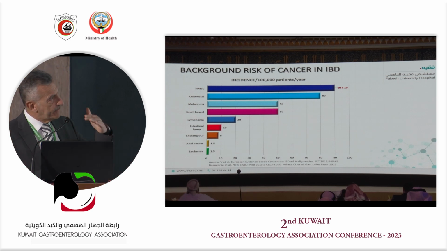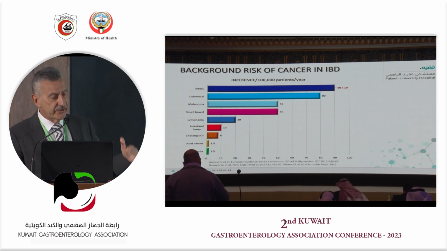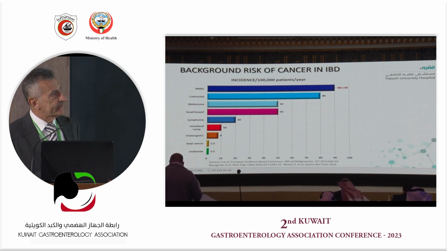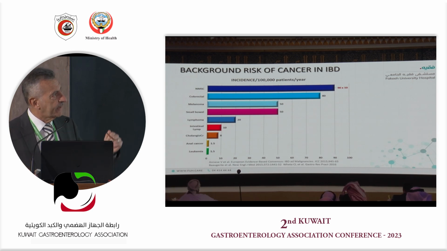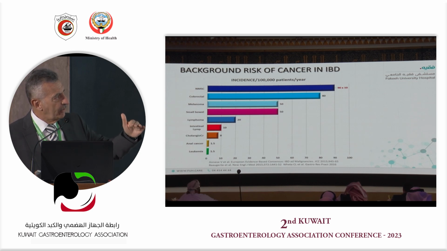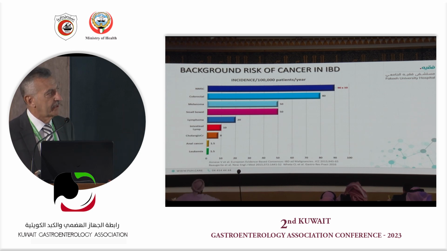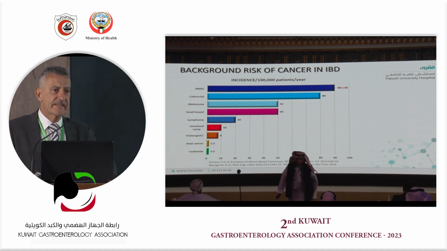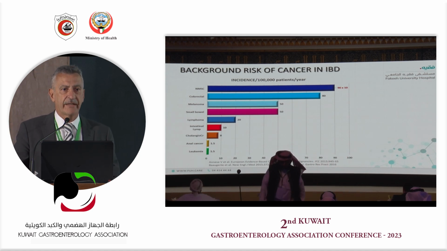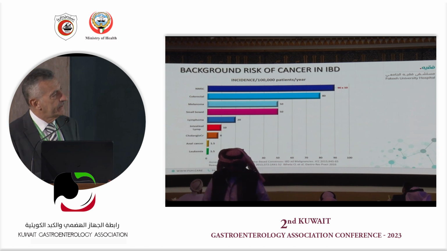And you see there, this is the background risk of cancer in IBD. You see the most common is non-melanoma skin cancer, 900 patients every 100,000 patients here. And going below, you see colorectal cancer and melanoma, small bowel cancer, and very low absolute risk for lymphoma, cholangiocarcinoma, lung cancer, and leukemia. So this is the background situation for every one of our IBD patients.